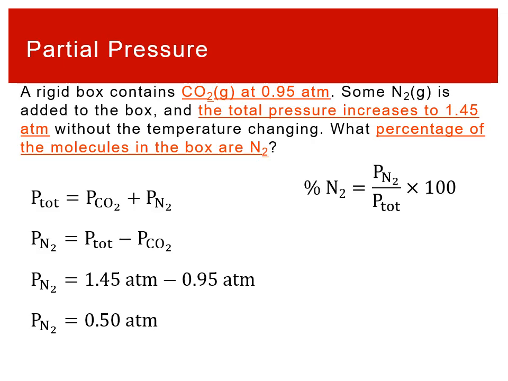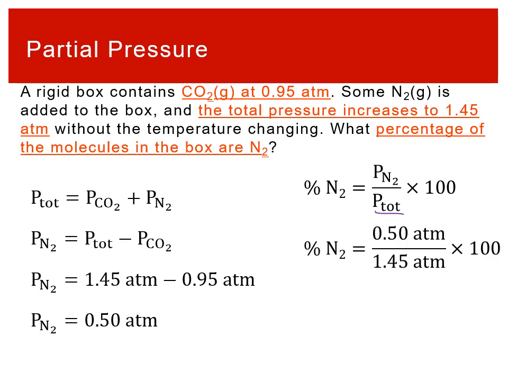To get the percentage of molecules, we take the ratio of the nitrogen pressure to the total pressure. When we were looking at air, that's at 1 atmosphere, but gas mixtures don't have to be at 1 atmosphere, so you need to make sure you use the correct total pressure to normalize what you're taking the percentage of.